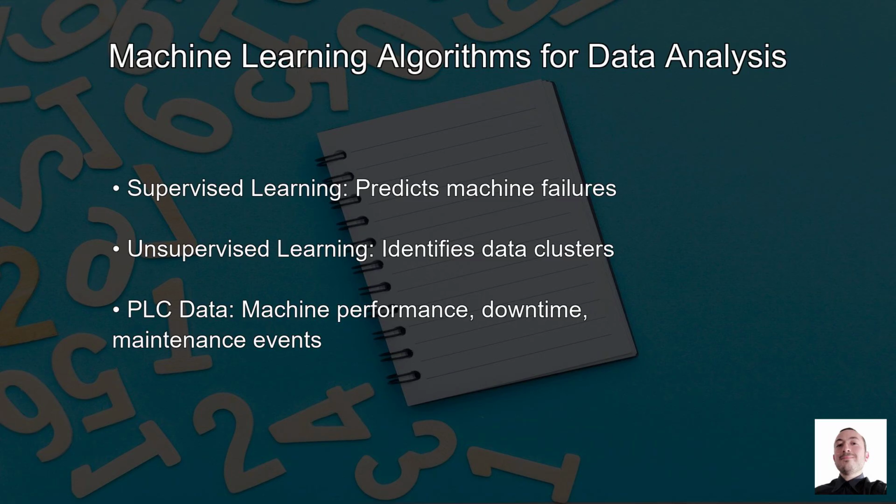Machine learning algorithms are the secret sauce that transforms dormant data into strategic assets. Imagine these algorithms as highly skilled detectives, sifting through mountains of data to uncover hidden patterns and correlations. They operate on the principle of learning from examples, which means they get better over time as they process more data.